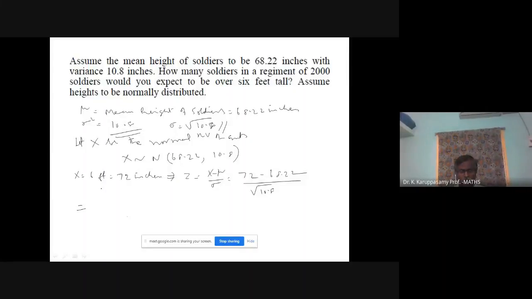Simplifying using the calculator, the Z value is 1.1502.